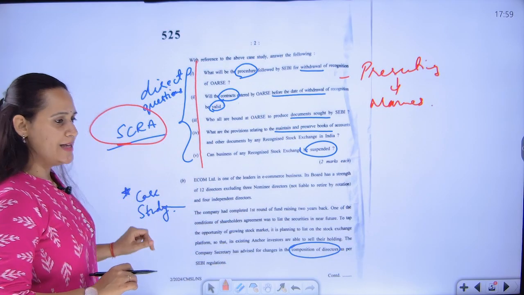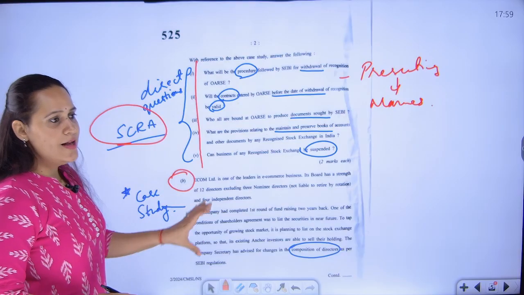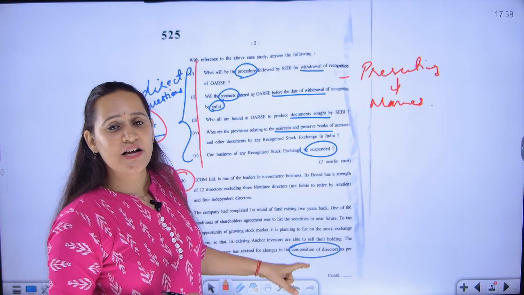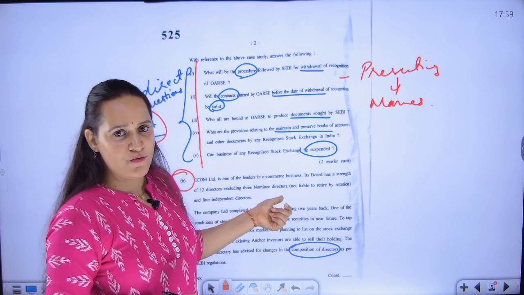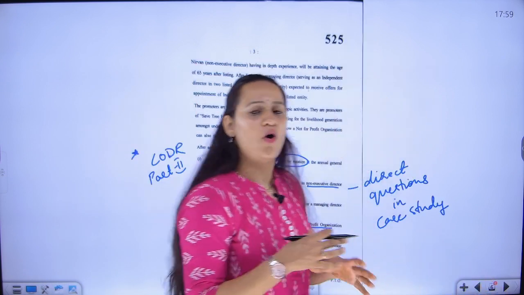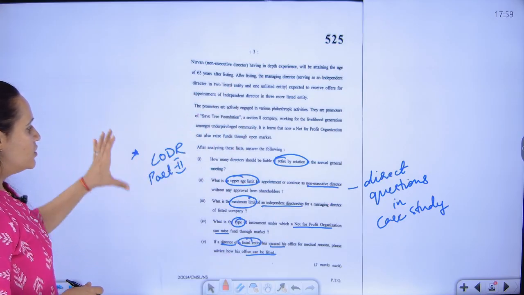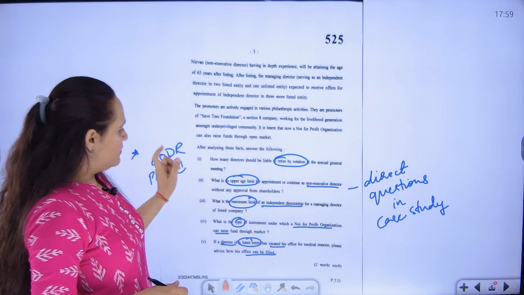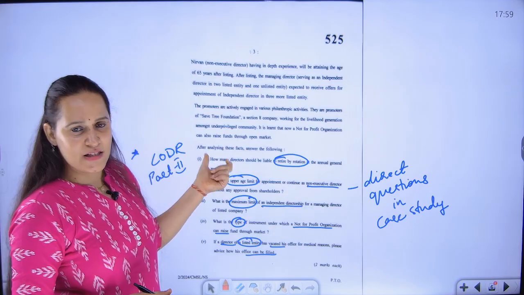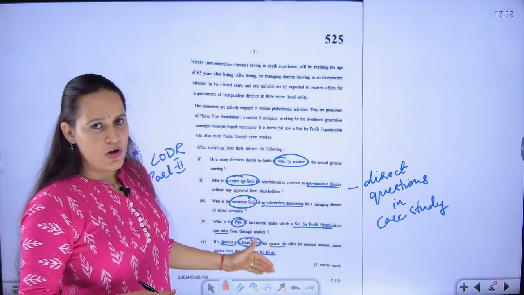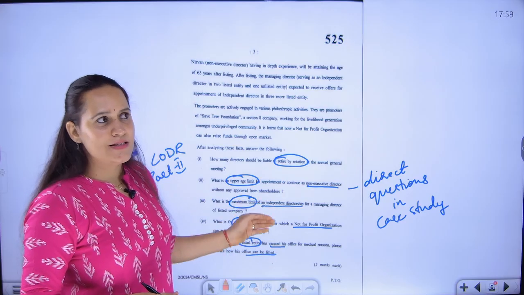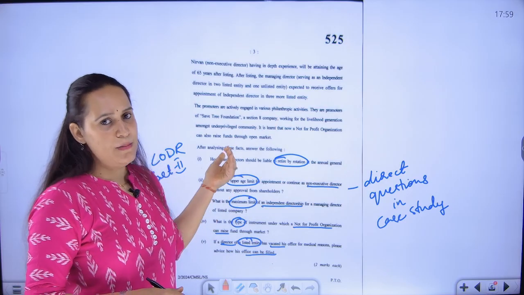Next, the second one is a case study, and this is the challenge here: this question is from the LODR regulations belonging to part B of the syllabus, but they've included it in part A of the syllabus itself. It is in relation to the composition of the board of directors. So this is one mistake that has been established in the question paper. Again, it is a direct question. All are easy questions, but it is just that instead of asking in part B, they have asked in part A.